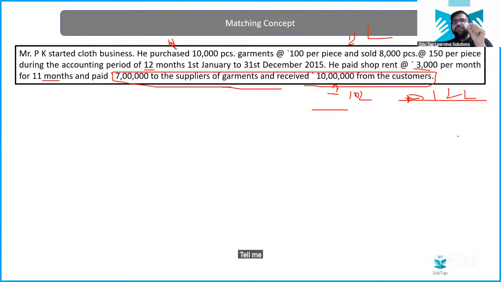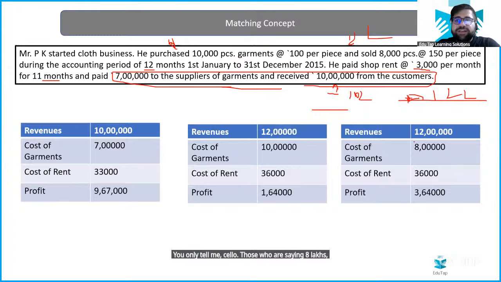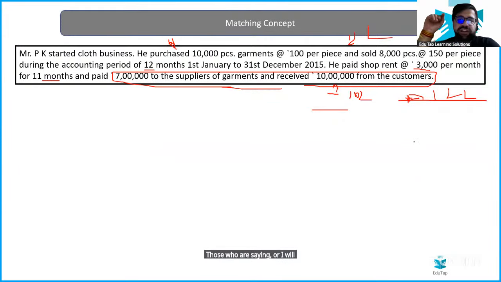Tell me what will be the total cost of purchase in this particular case. Think and answer. I am calculating profit. Think before you answer.